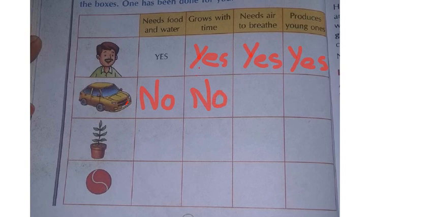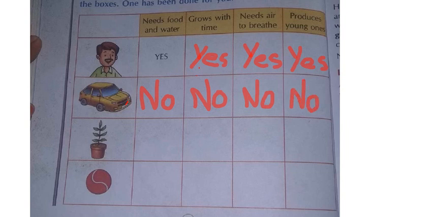Next one, needs air to breathe. Will the car need any air to breathe, children? No, the car will not need any air to breathe. So it is a non-living thing. So I am writing here no. Next one, produces young one. Will the car produce any young one? No. So here also I am writing no.